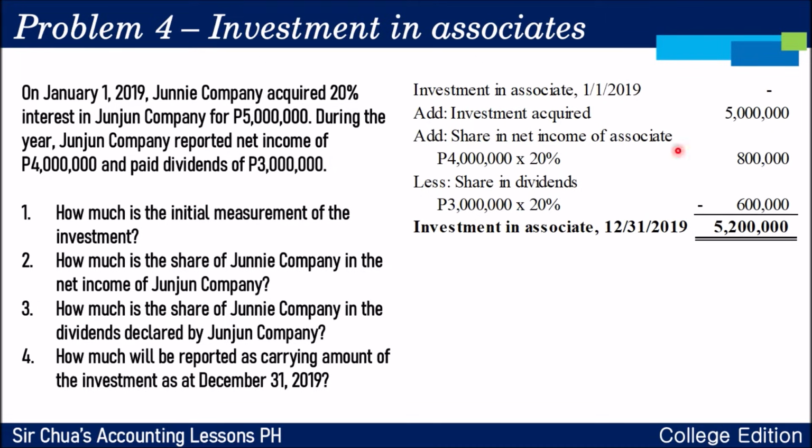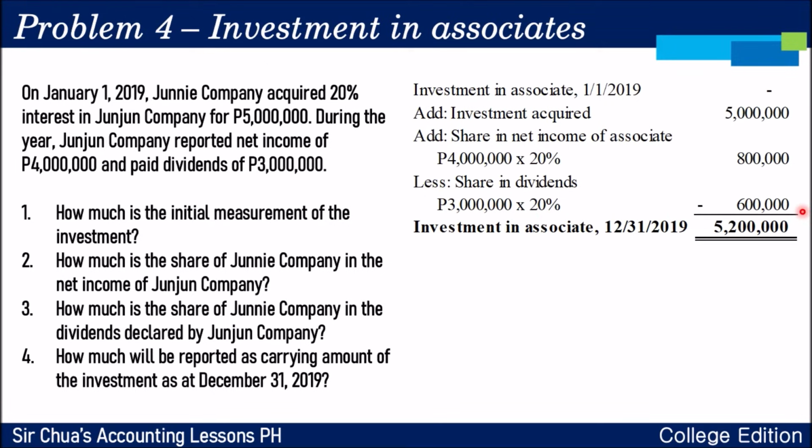How much is the share of Juni Company sa kinita ni Junjun Company? So, the net income of 4 million, you simply multiply it by 20%, you have 800,000. Okay? And then, less share in dividends. So, nagpamigay daw po si Junjun Company ng dividends na 3 million. You get the 20% of that, minus 600,000.